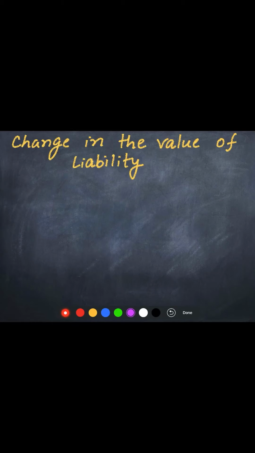Now next comes the change in the value of liability. The value of a liability also changes. There may be an increase in the value of liability, and there may also be a decrease. When the value of a liability increases, children, it means the payment which we have to make in future will increase.